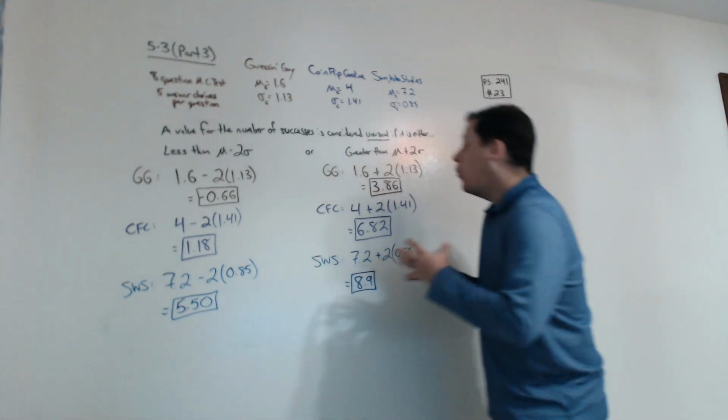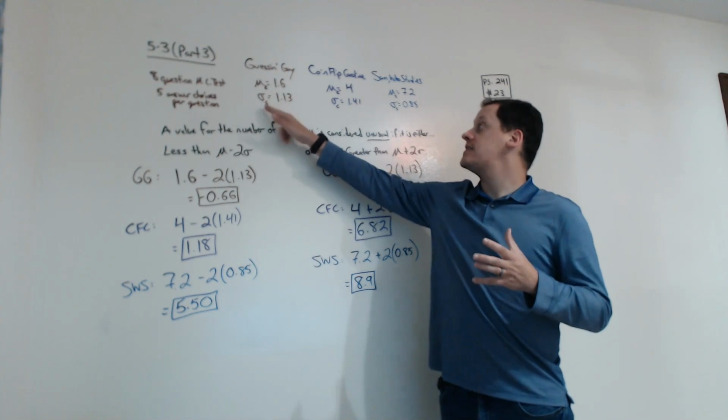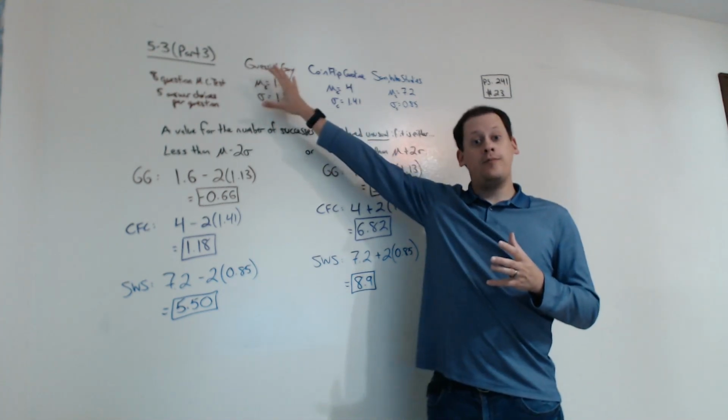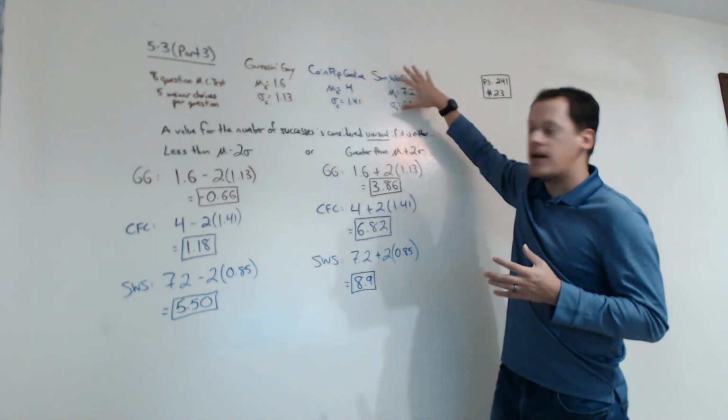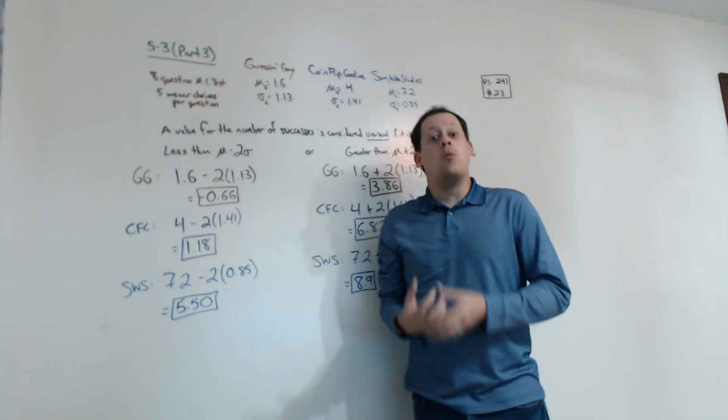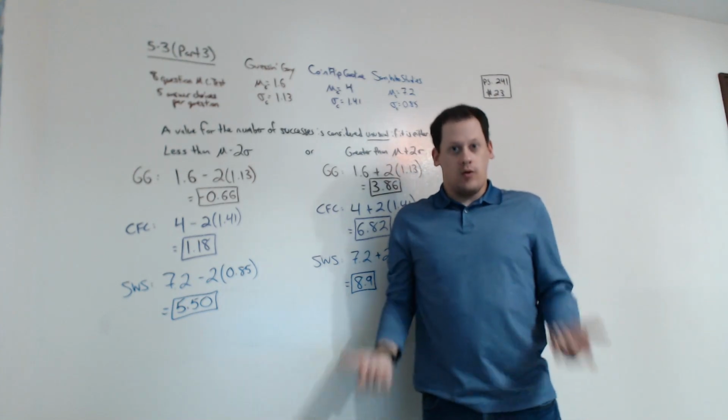Okay? So, as long as we know the mean and standard deviation of a random variable, how many questions Guessing Gary gets right, or Coin Flip Caroline, or Sam Who Studies, we can determine what values are unusual or not.